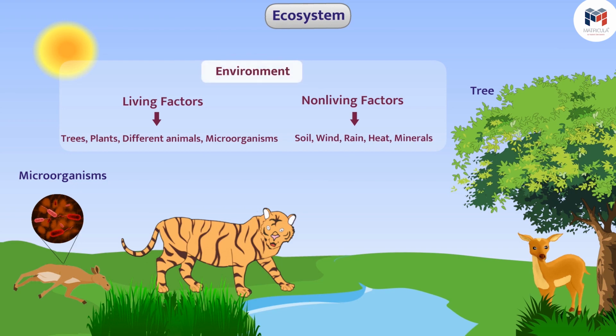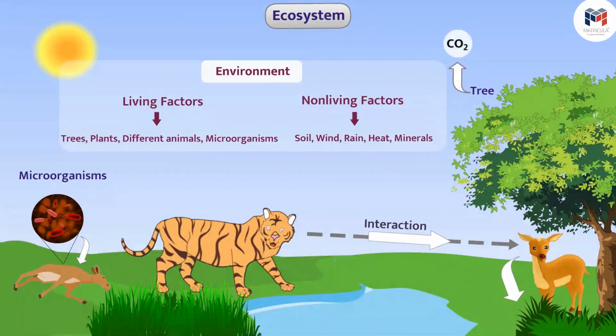No organism can live alone in its environment. To survive, each organism is required to interact with other organisms and abiotic factors around it. For example, various organisms in the forest depend on each other for food and abiotic factors.